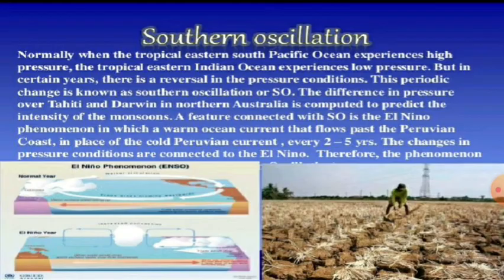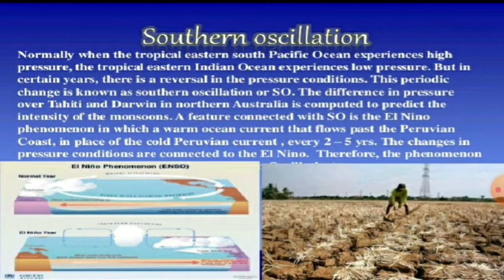Now after that, I told you about Southern Oscillation and El Nino. What is Southern Oscillation? It has been noticed that changes in the pressure condition over southern oceans also affect monsoons.